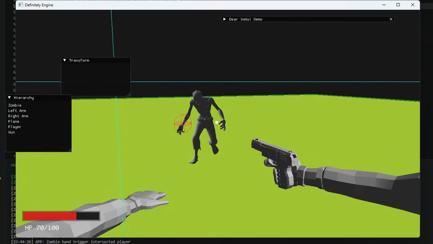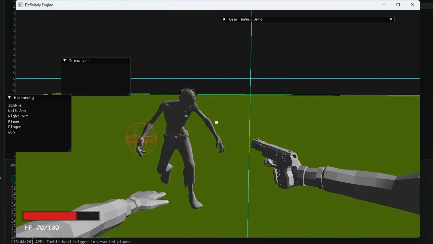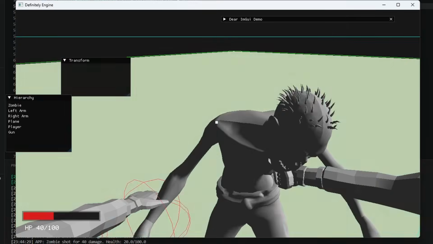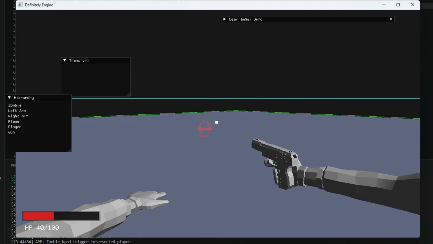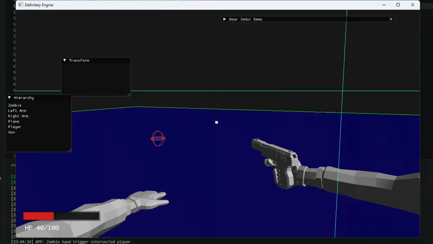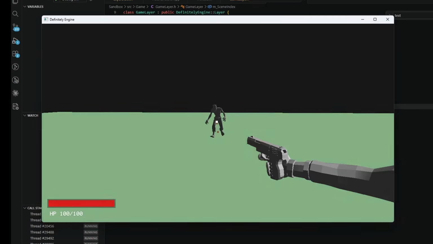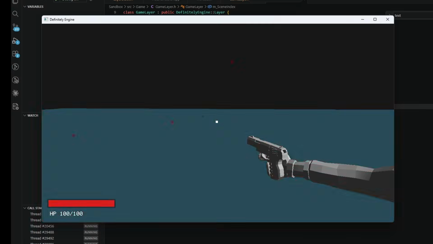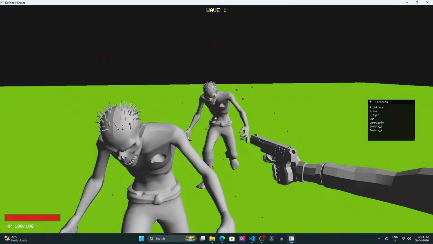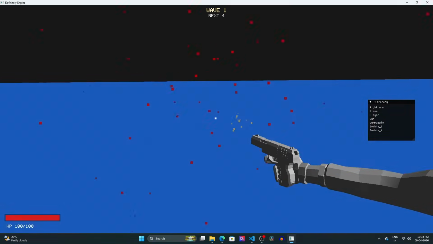Then I created a basic raycast system for shooting. Zombie can deal damage to the player, and player can shoot a couple of times to kill the zombie. But the game lacks the juice. So I did a simple CPU-based particle system which just renders some points for blood. More blood. Then with a timer and a wave system, we have our game ready.